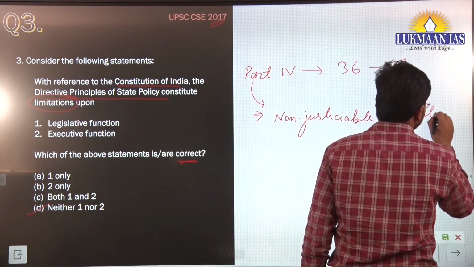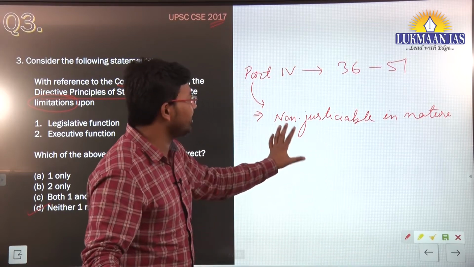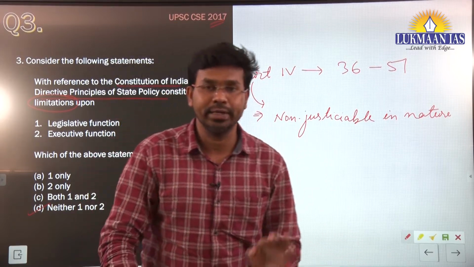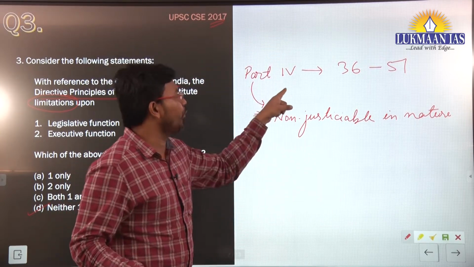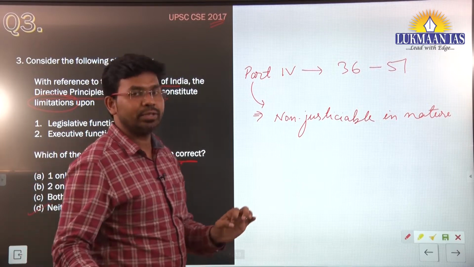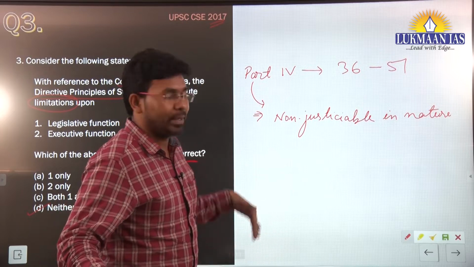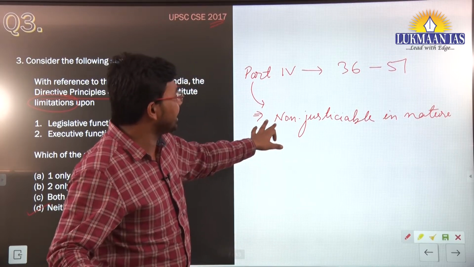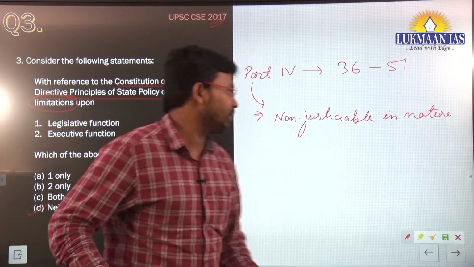What do we mean by non-justiciable character? It means if the government of India does not implement any provision of Part 4, the directive principles of state policy, no one can file a case against the government. People can file the case, but it will not be justiciable in a court of law.